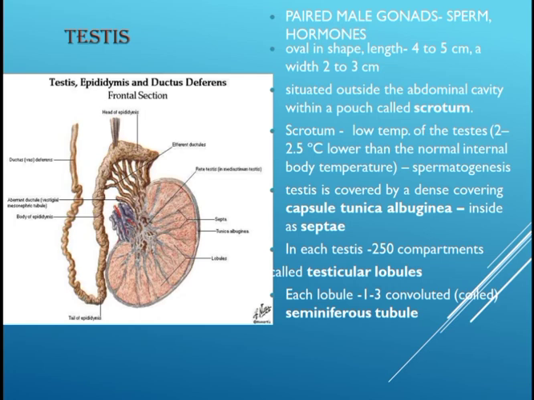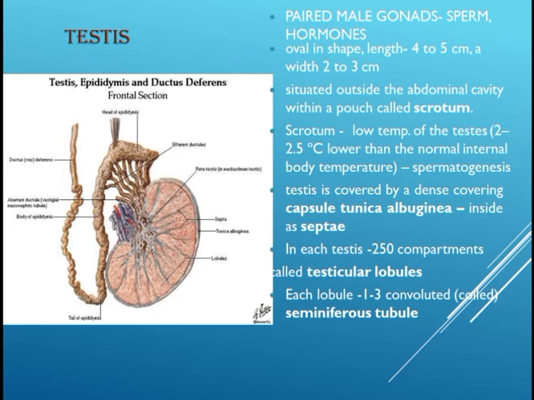Each testis is oval in shape and measures about 4 to 5 cm in length and 2 to 3 cm in width. Testes are suspended in the scrotum by spermatic cords. The outermost covering of the testis is formed by a dense fibrous membrane called tunica albuginea.